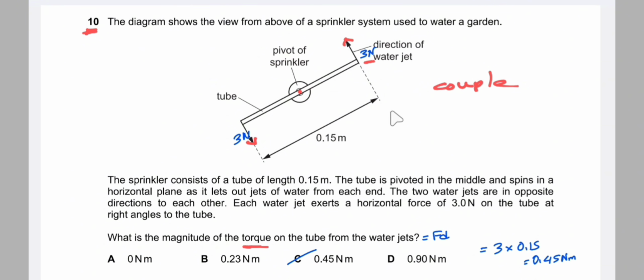So the torque of the couple is the product of one of the forces and the perpendicular distance between the two forces, that is this distance. Since the forces are of equal magnitude, any of the forces, that is 3 Newton, into the distance between the two forces. So this is the torque, which comes to be 0.45 Newton meter.